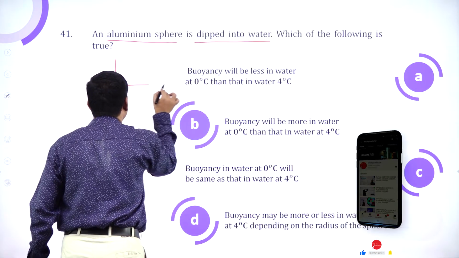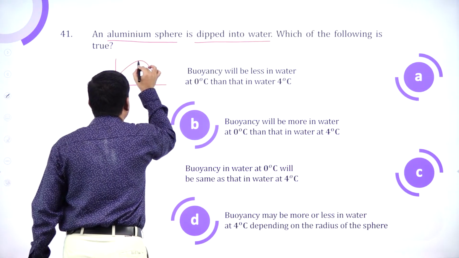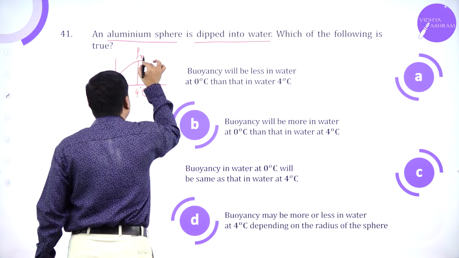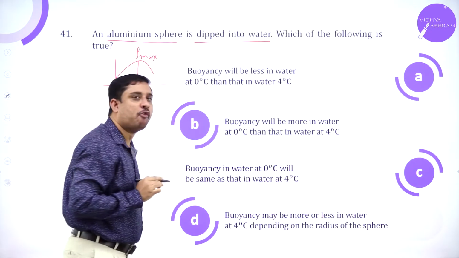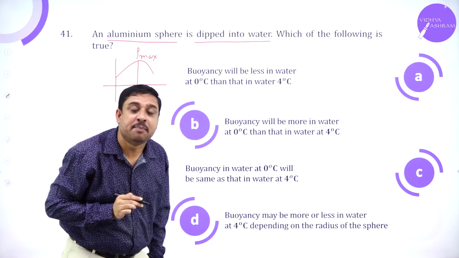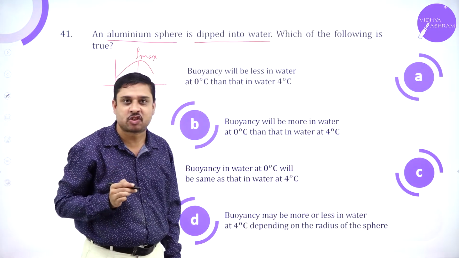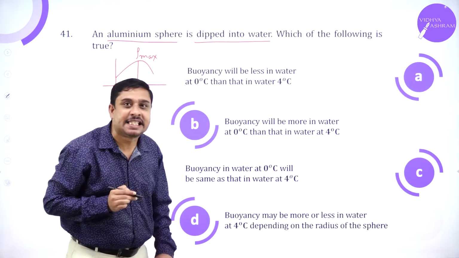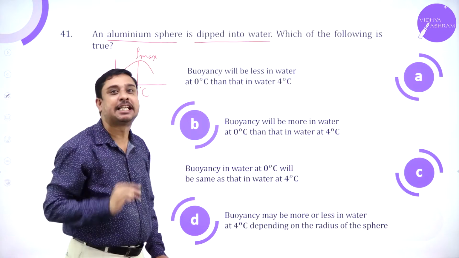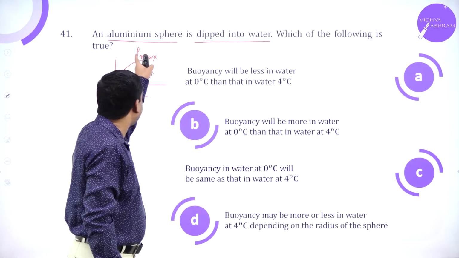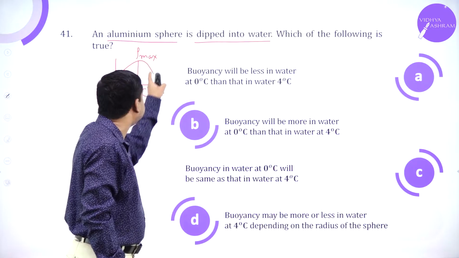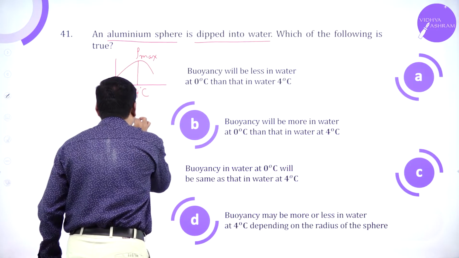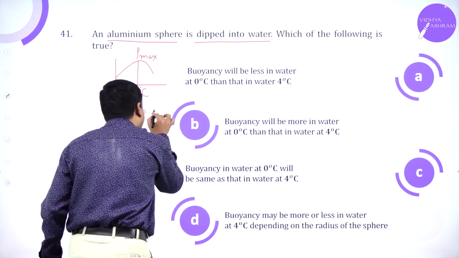Now, we have studied that at 4 degrees Celsius, the density of water is maximum. Anomalous expansion: water first contracts until 4 degrees Celsius, and only then it expands. So it has maximum density at 4 degrees Celsius, which means if density is maximum,